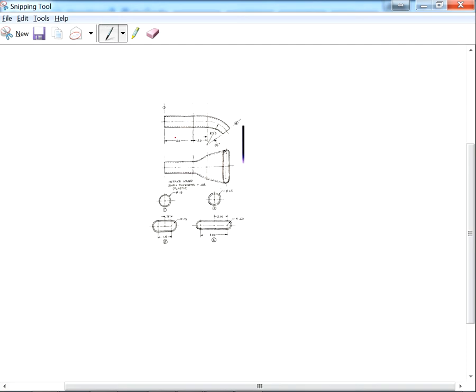So to design this one, we are going to use a feature named sweep blend. For sweep blend, we need a couple of sections, and each section might have a different sketch, like this one. For example, this is number 1, number 2 here, number 3, and 4. We have 4 different sections. 1 and 2 are similar, but no matter, they can be different.